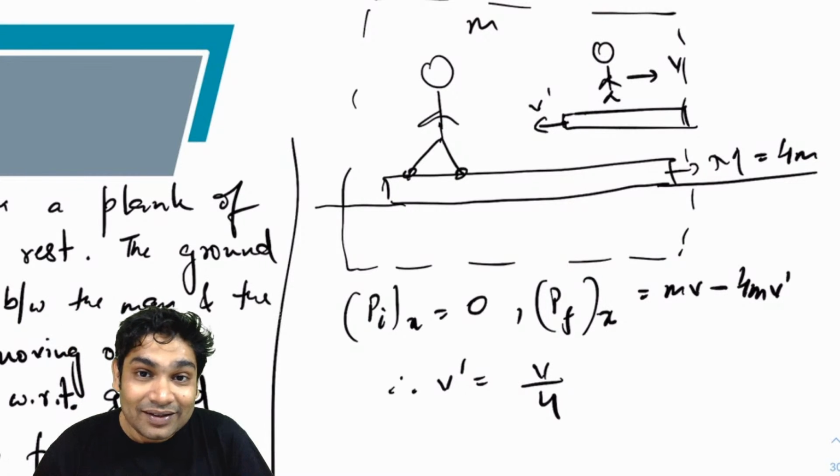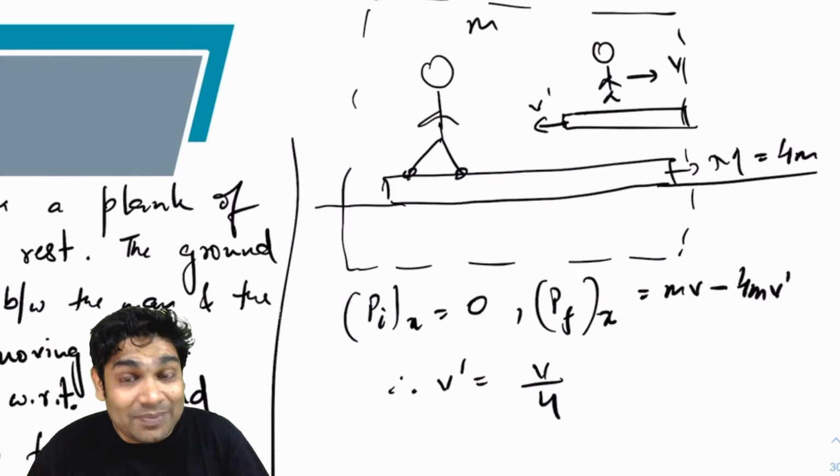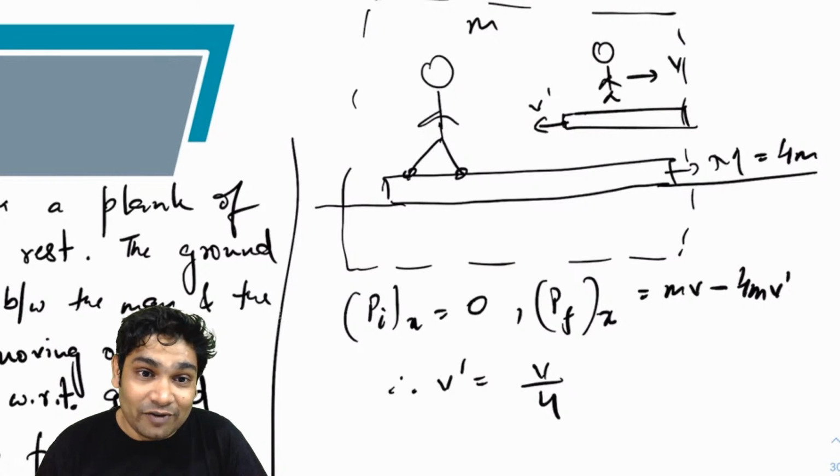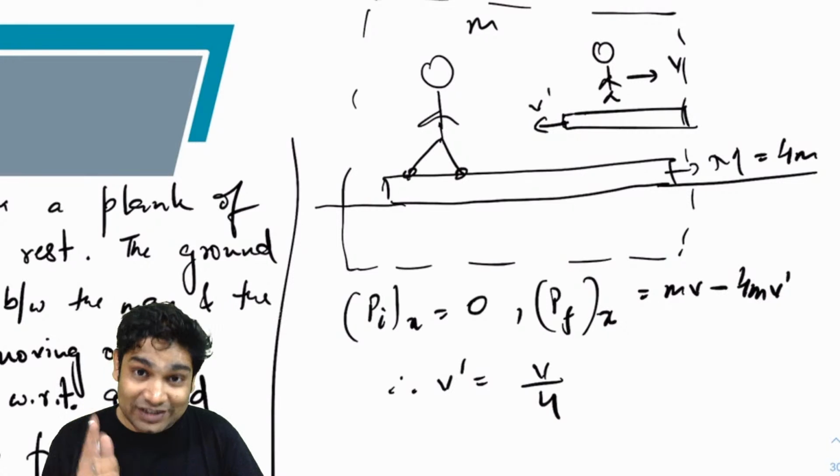Alright. Now, why did we do that? We did that because it's very tough to calculate the work done by friction on the man, because man has two things doing work for him. One, the friction, and other, the muscle force. However, what about the plank? Who is doing work on the plank? Only one force, the friction.